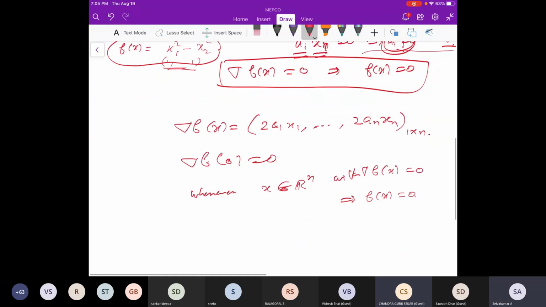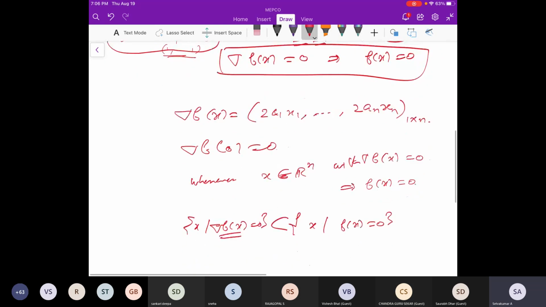That means the set of all x such that f of x is 0 contains the set of all x such that del f of x is 0. That's what we have to prove. Is that clear? So now we are going to observe what del f of x equal to 0 implies.